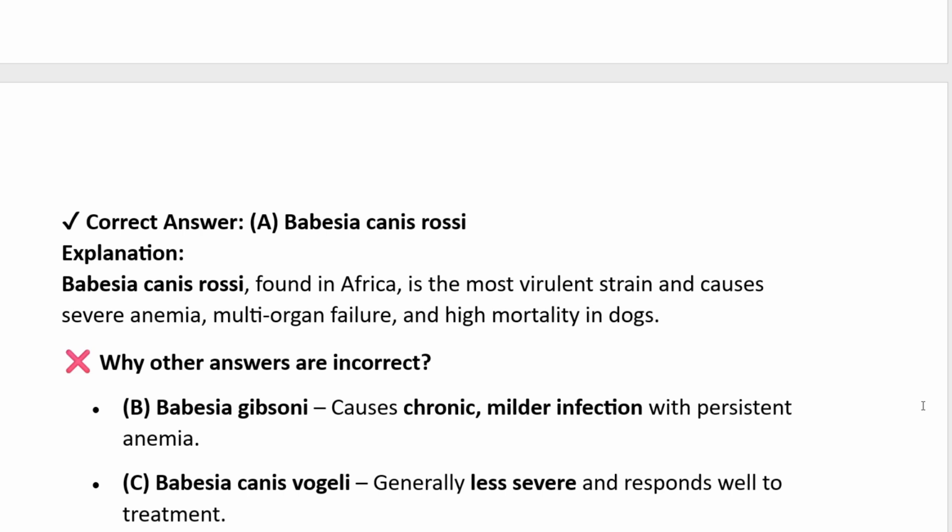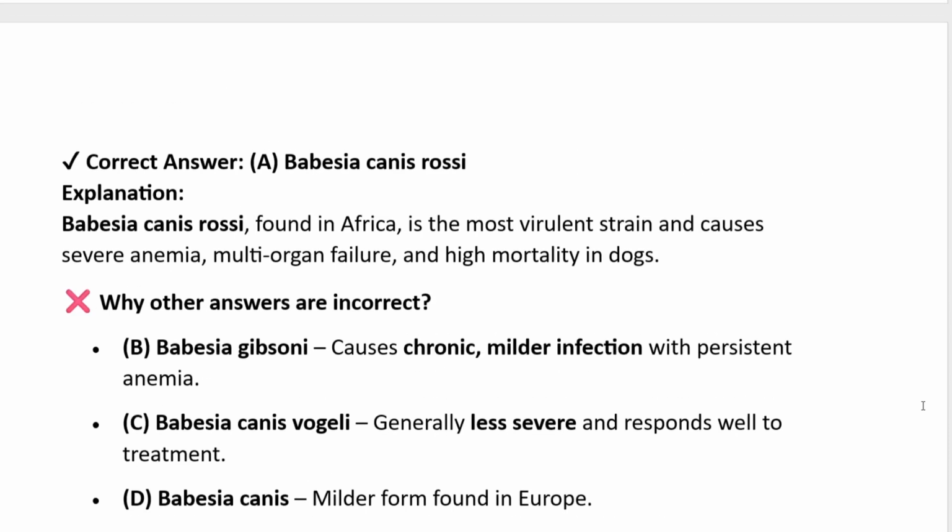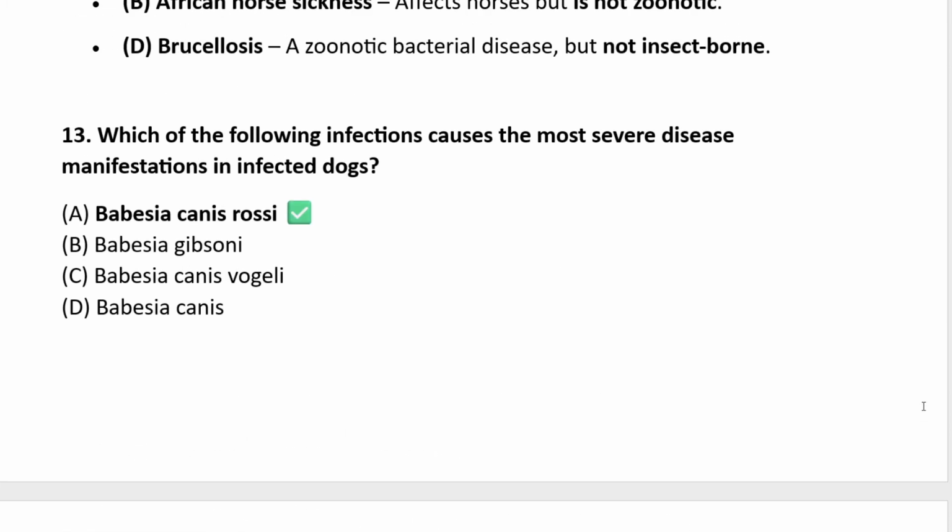in dogs. Why other answers are incorrect? Babesia gibsoni causes chronic milder infection with persistent anemia. Babesia canis vogeli is generally less severe and responds well to treatment. Babesia canis is a milder form found in Europe. So the correct answer is option A, Babesia canis rossi.